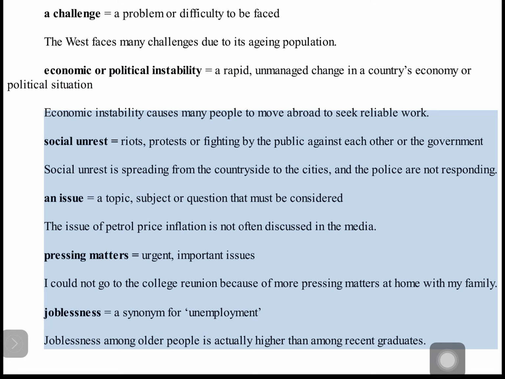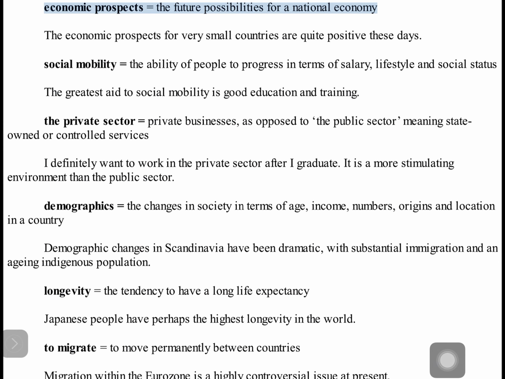An issue equals a topic, subject, or question that must be considered. The issue of petrol price inflation is not often discussed in the media. Pressing matters equals urgent, important issues. I could not go to the college reunion because of more pressing matters at home with my family. Joblessness equals a synonym for unemployment. Joblessness among older people is actually higher than among recent graduates. Economic prospects equals the future possibilities for a national economy. The economic prospects for very small countries are quite positive these days.